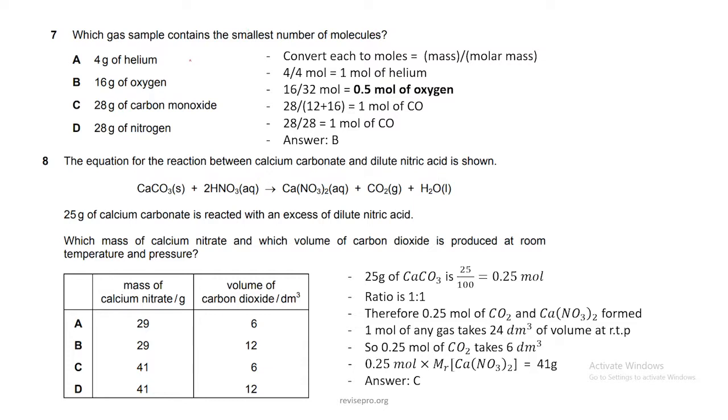The formulae of some ions are shown. Which formula is not correct? This is a matter of elimination. So deciding the formula is based upon the oxidation states of the ions involved. So if I were to make a salt between titanium and phosphate, the salt that will be produced will have this coefficient 3 next to titanium because that's a coefficient of phosphate. And the coefficient of phosphate will be the charge